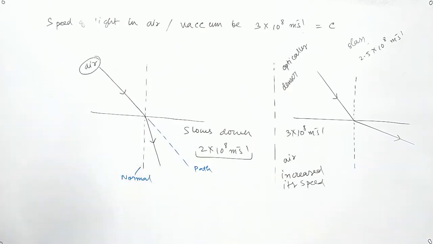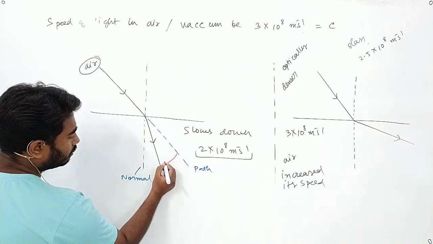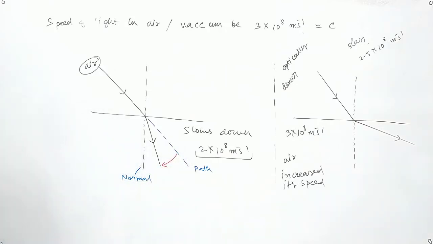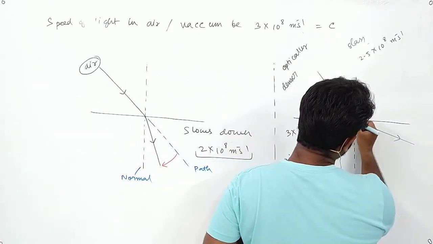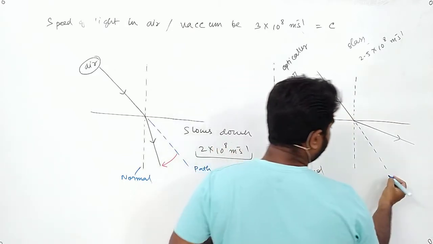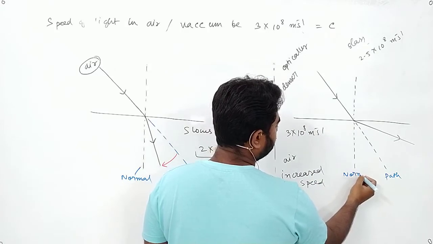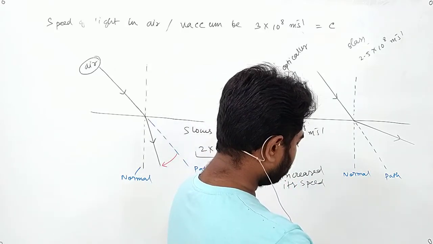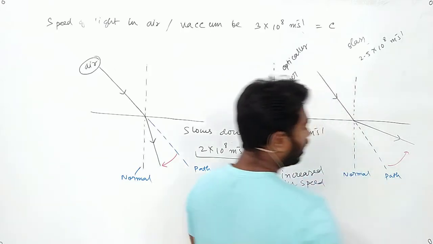What happened? The light ray bent itself from the path towards the normal. In this other case, this one is the path of the light, and this one is the normal. What it did is that it moved itself away from the normal.